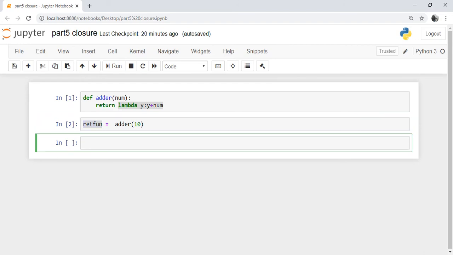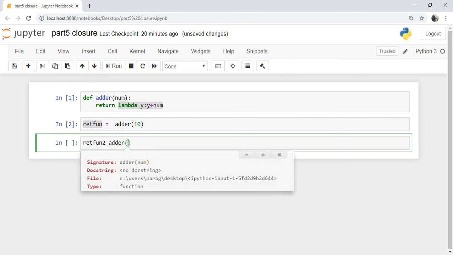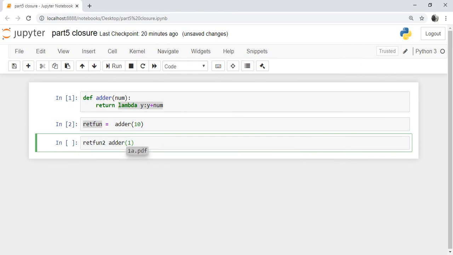We are creating one more function as retfun2, which is also carrying adder. In this case we are adding 1, means incrementing the value by 1 only. When you call the adder function, in this case 1 will be passed, that will be stored in num.